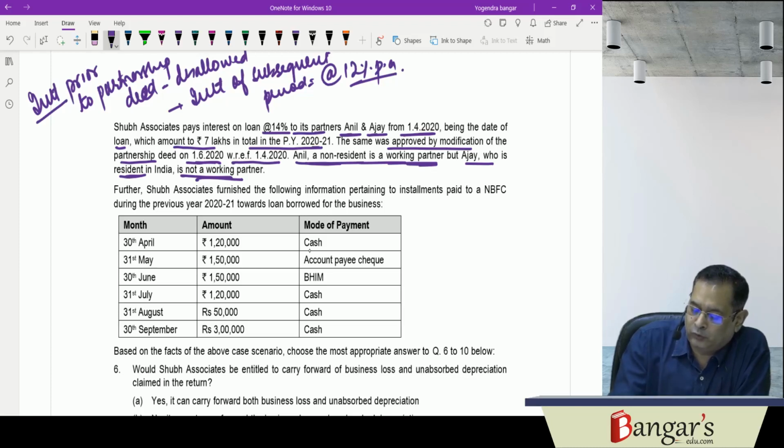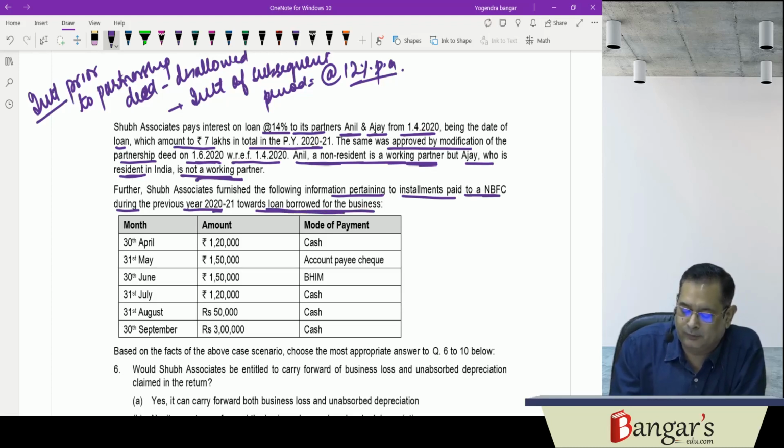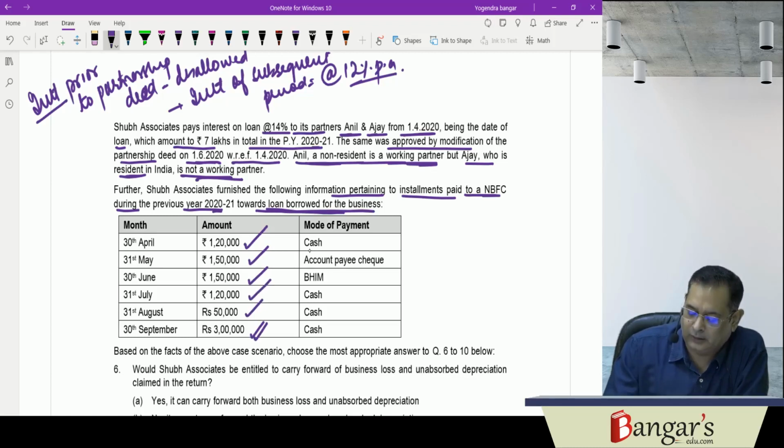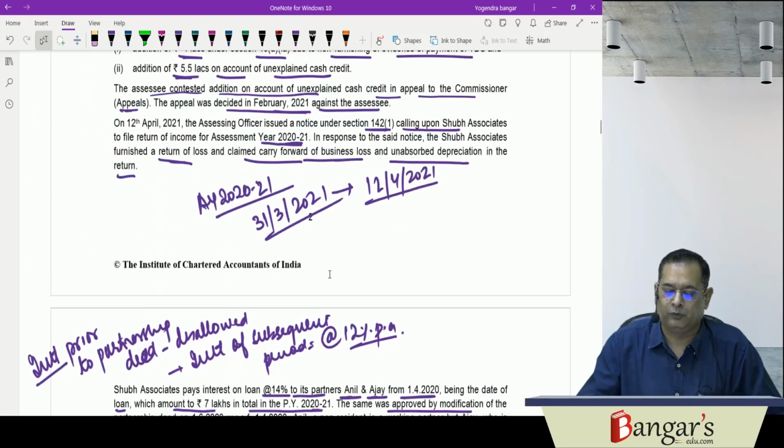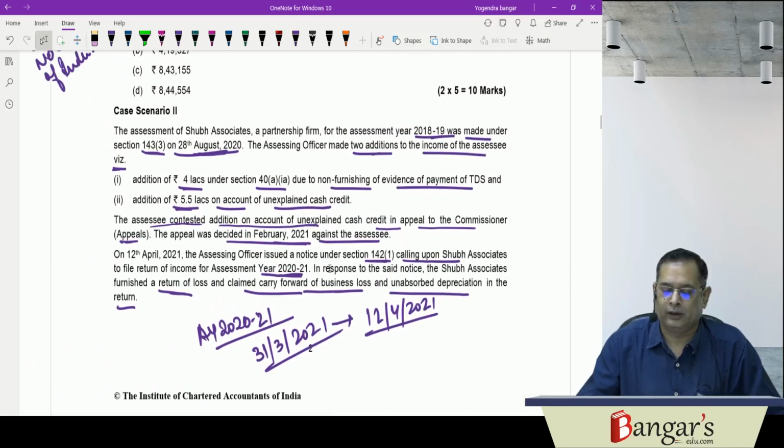Then further, Shubh Associates furnish the following information pertaining to installments paid to NBFC during the previous year 2021 towards loan borrowed for business. Now they have repaid these installments: 1,20,000 in cash, 150 through account payee cheque, 150 again through Bheem, then 120 in cash, 50,000 in cash, and 3 lakh in cash. So these loan repayments have been made to NBFC. So this information has been provided here relating to the case scenario.